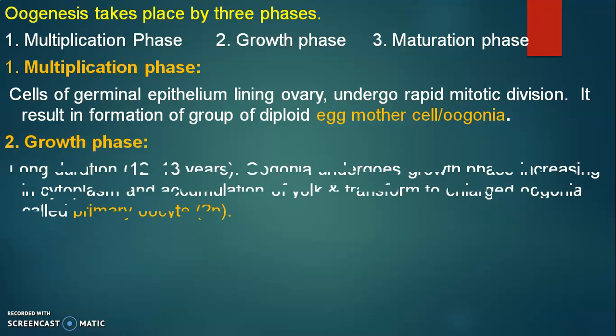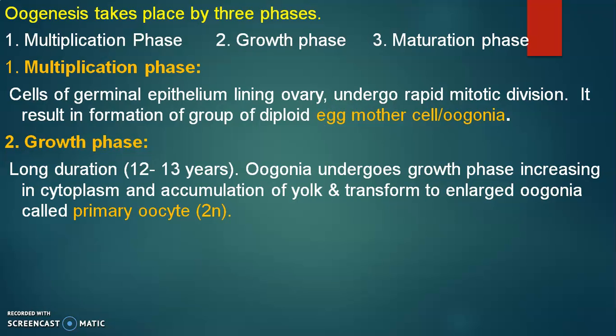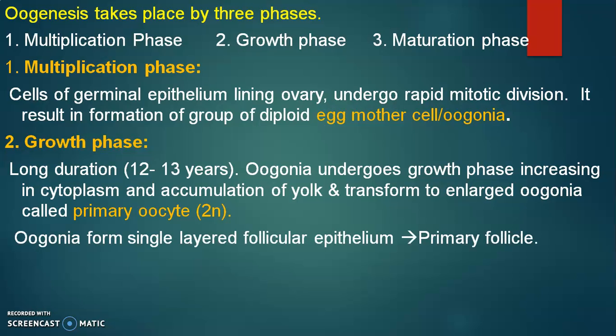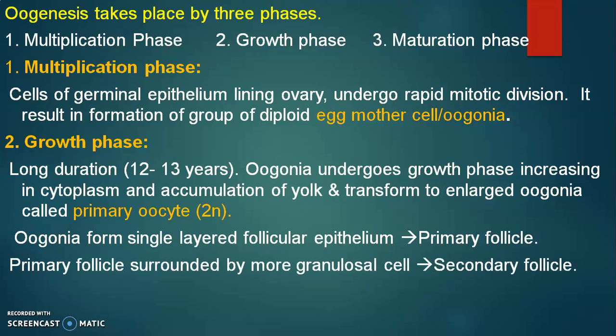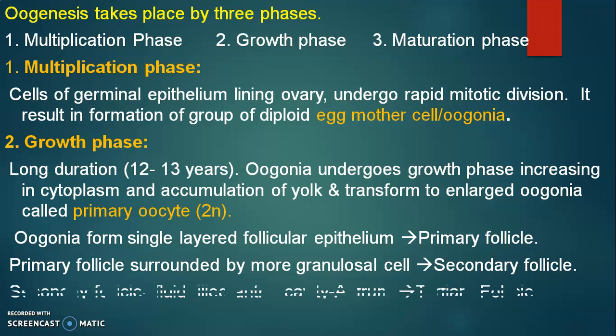Second is growth phase. Here the growth or increase in the cytoplasm and accumulation of yolk takes place so that the size of the cell increases. So this is called primary oocyte. It is 2n. At the same time, oogonia form a single layered follicular epithelium around it, called primary follicle. And the primary follicle surrounded by more granulosa cells is called secondary follicle.